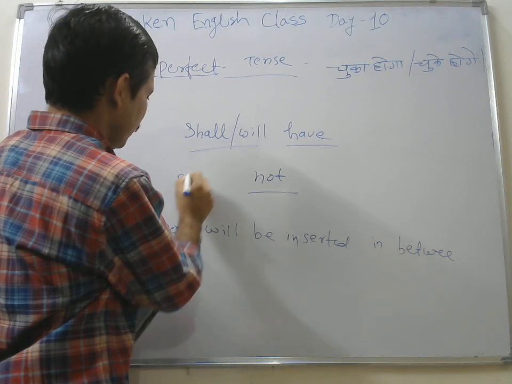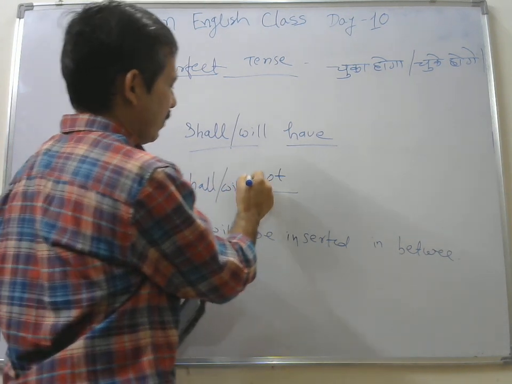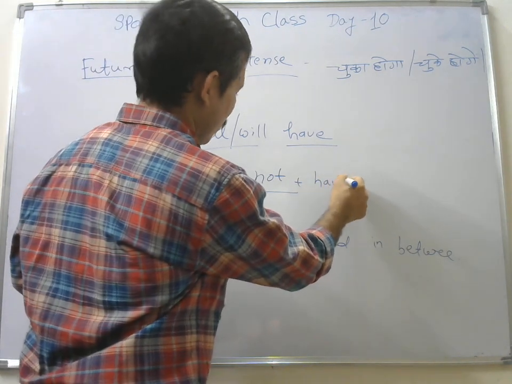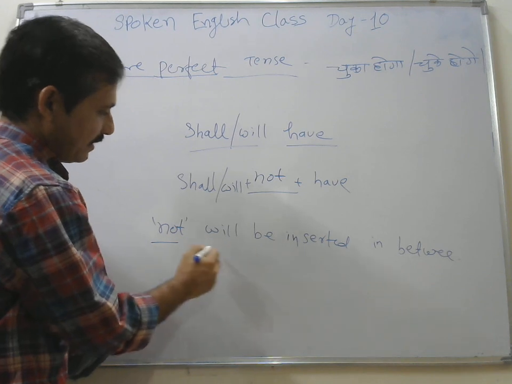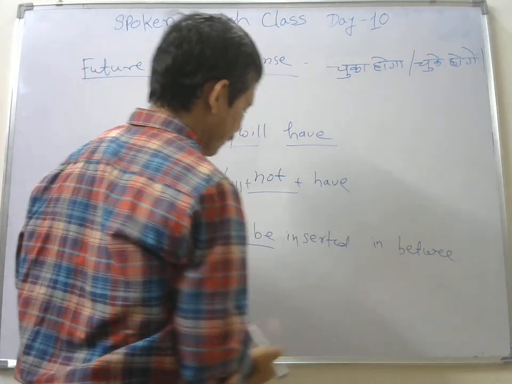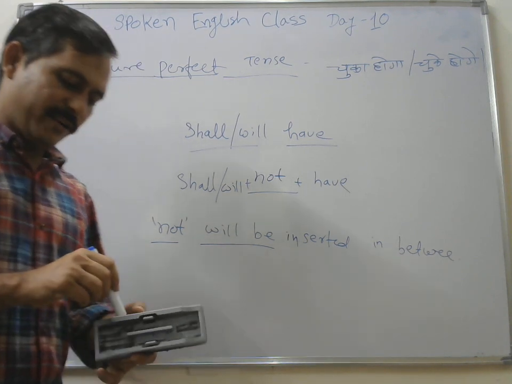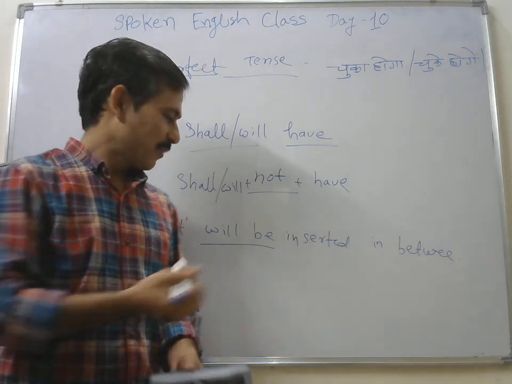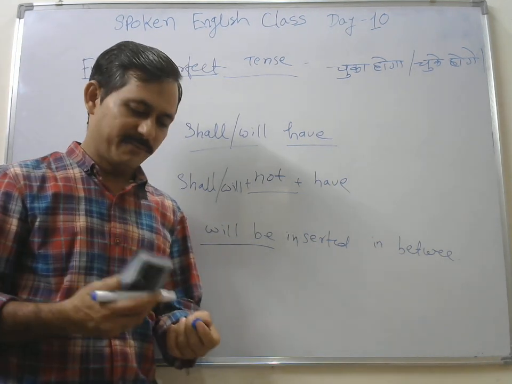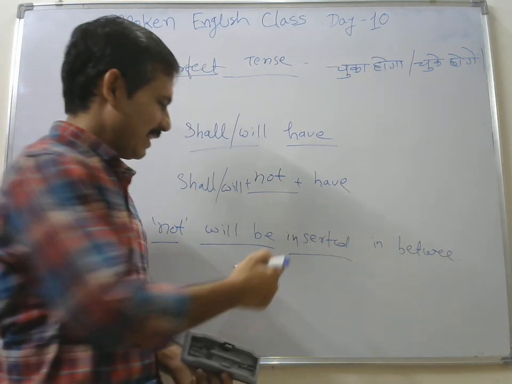So here your shall, oblique will, and not and then have. And see, this sentence actually, not will be inserted in between. Okay, so what I taught you, along with will be or shall be, verb ing form will be used. But what I have written here is not ing form.